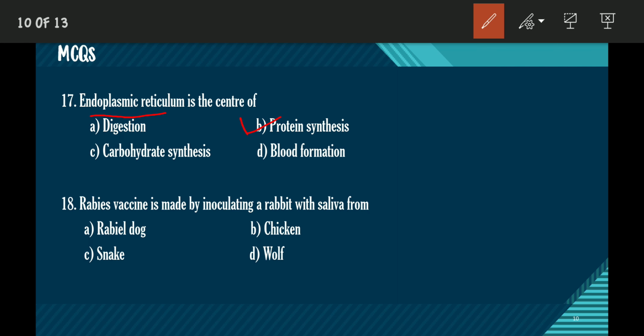Rabies vaccine is made by inoculating a rabbit with saliva from which organism? This is a rabid dog. Rabies vaccine is made by inoculating a rabbit with saliva from a rabid dog. By this process we prepare rabies vaccine. Next question is,